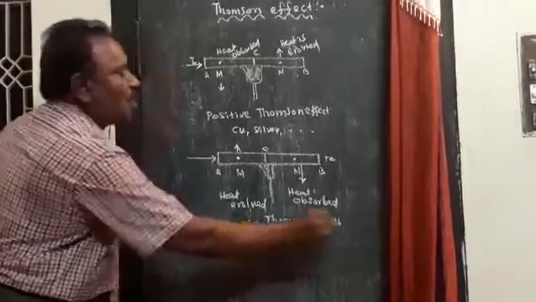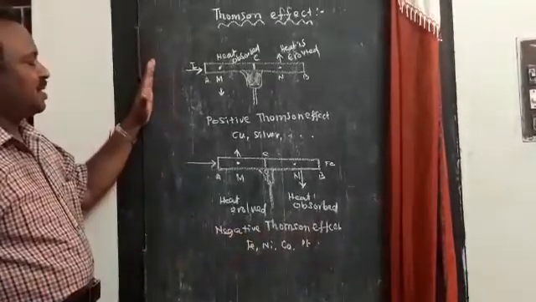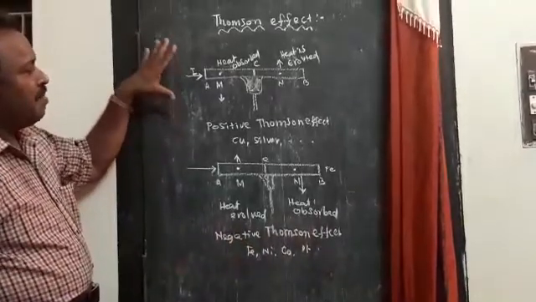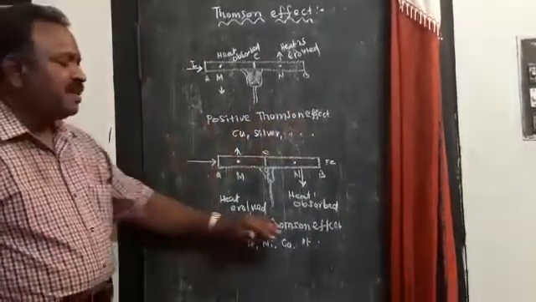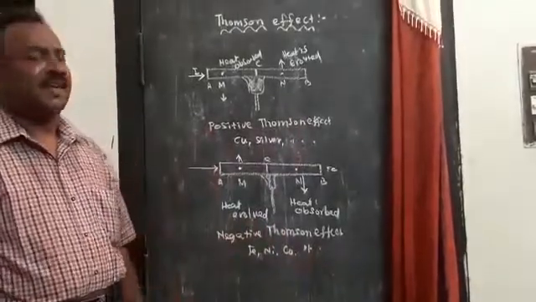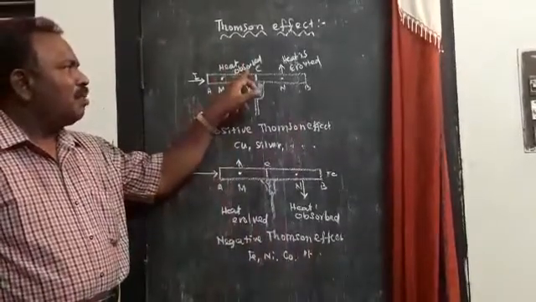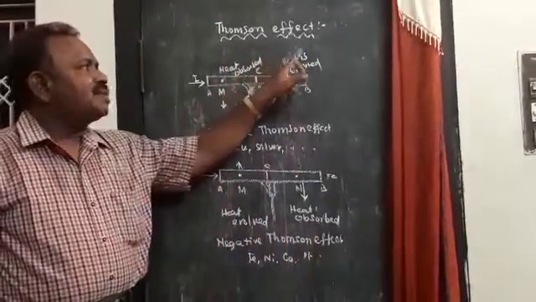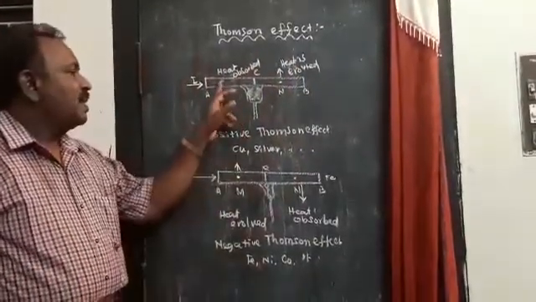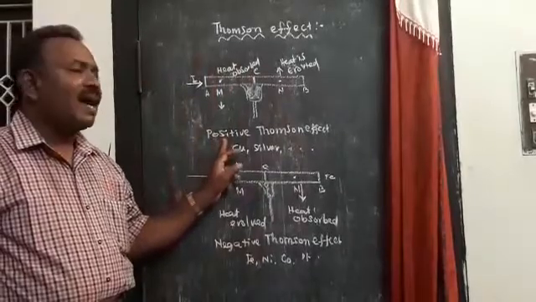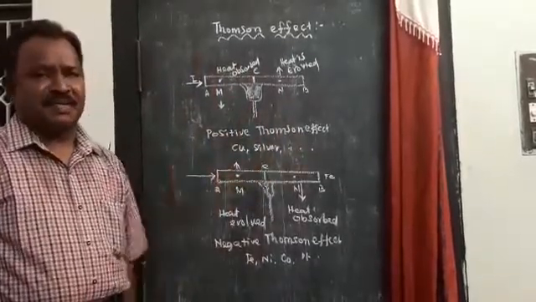platinum and so on. Thus we can classify materials as having positive Thomson effect and materials having negative Thomson effect. If heat is absorbed and evolved in the direction of the flow of current, then that material is said to have positive Thomson effect.